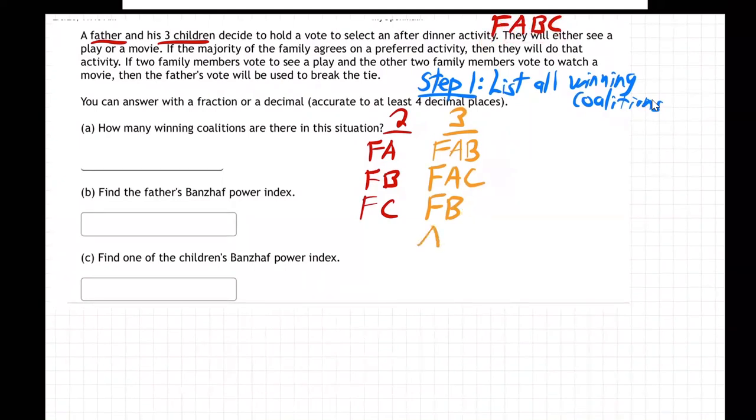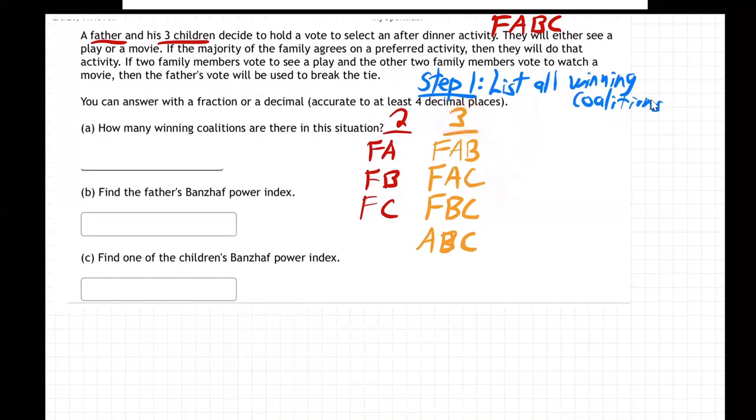Whoops, did I forget the last one? FBC. And now, oh man, getting kind of messed up here. I don't know what happened. So let's try that again. So I dropped out C, and I got father AB. I dropped out B, and I got father AC. I dropped out A, and I got father BC. Now I'm going to drop out father, and I got ABC. Okay, so those are all the teams of three.